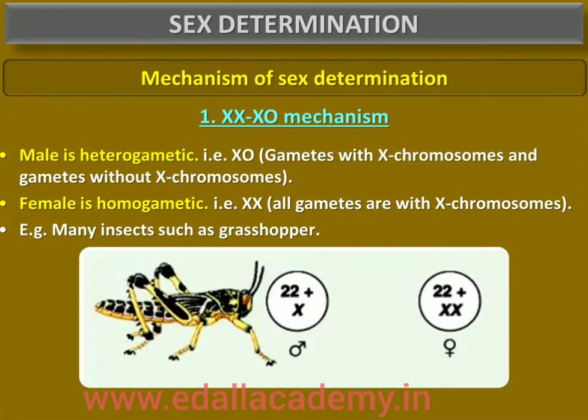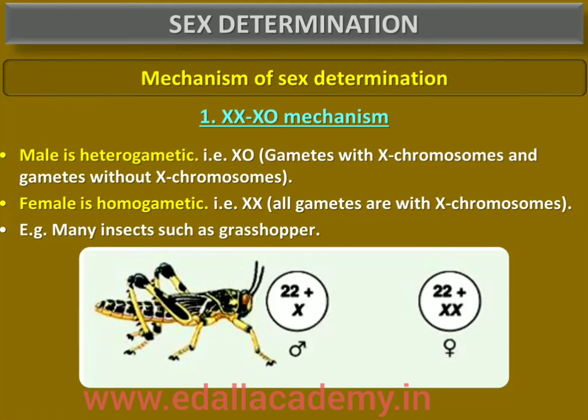First we are going to discuss the XO type, XX-XO type. In a large number of insects, the mechanism of sex determination is of XO type. All eggs bear an additional X chromosome besides the other chromosomes, generally called autosomes, as was observed by the scientists. Some of the sperms bear the X chromosome, whereas some do not. The eggs fertilized by sperms that do not have an X chromosome become males, while the eggs fertilized by sperms having an X chromosome become females.